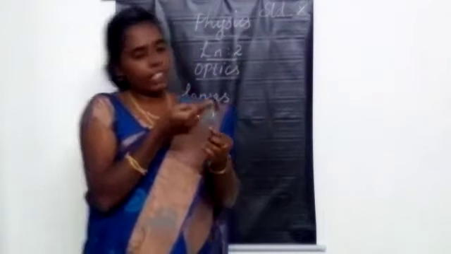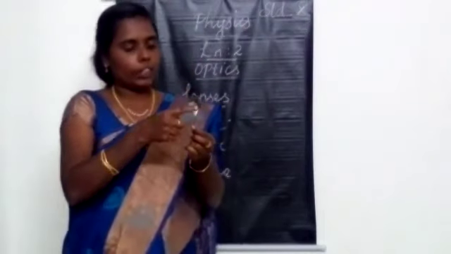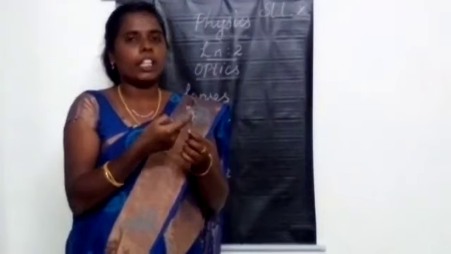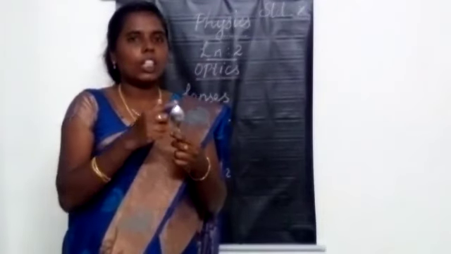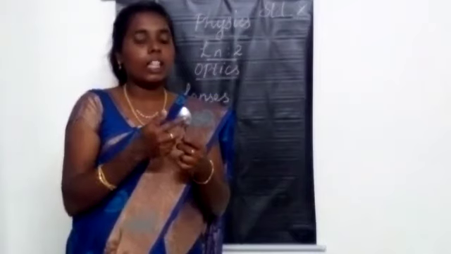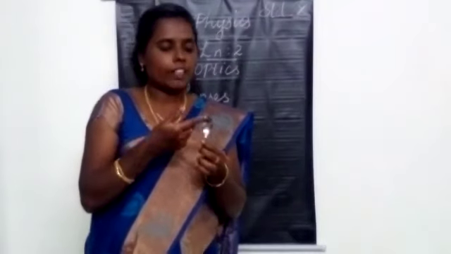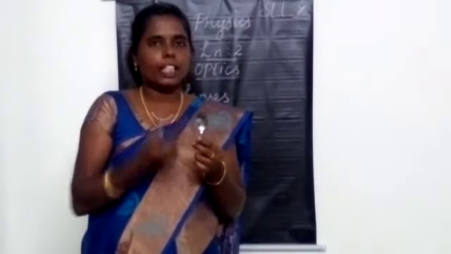And if the refracting surface is curved inwards, that is called the concave lens. The refracting surface curved outwards is the convex lens. The refracting surface curved inwards is the concave lens.